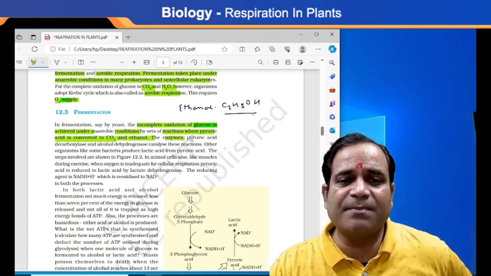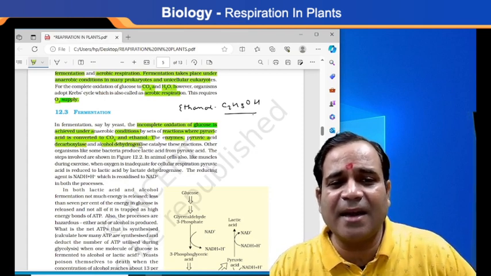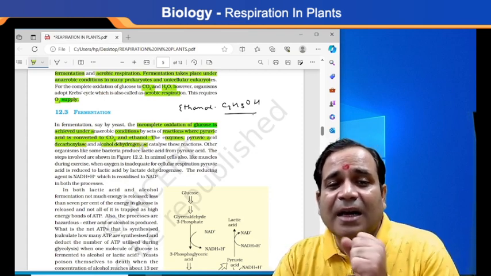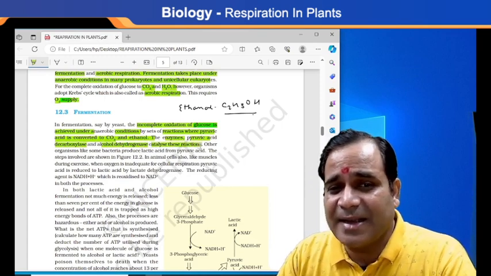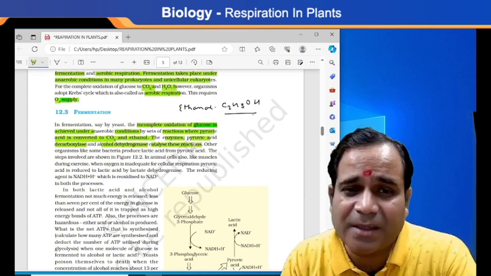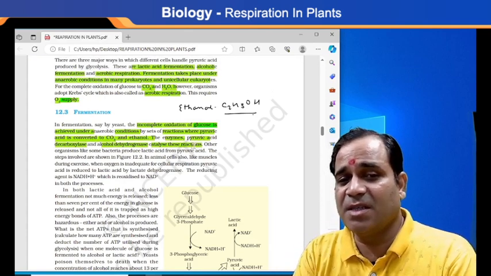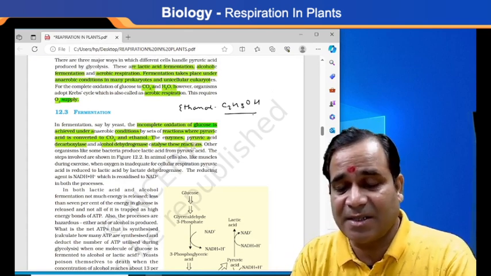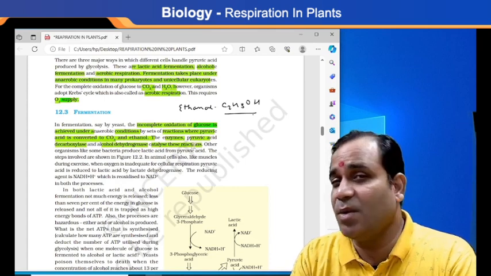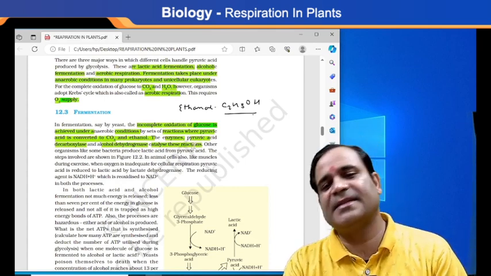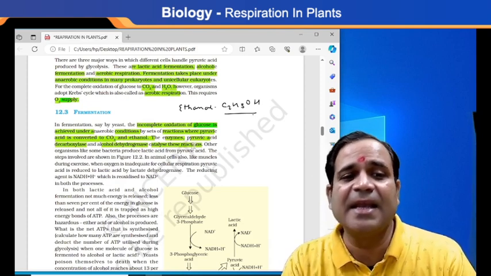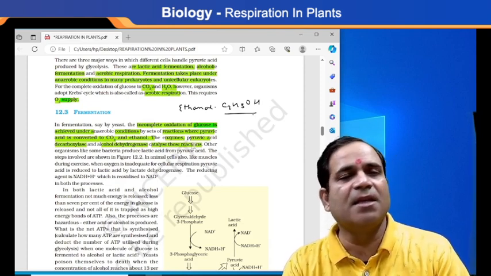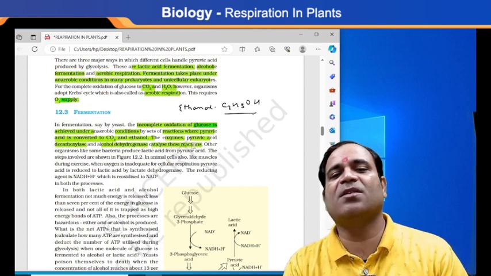The enzymes pyruvic acid decarboxylase and alcohol dehydrogenase catalyze the reaction. So if anybody asks which enzymes are responsible for catalyzing fermentation, you say that the enzymes decarboxylase and alcohol dehydrogenase catalyze all these reactions.